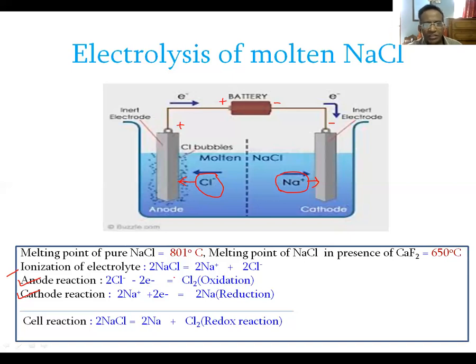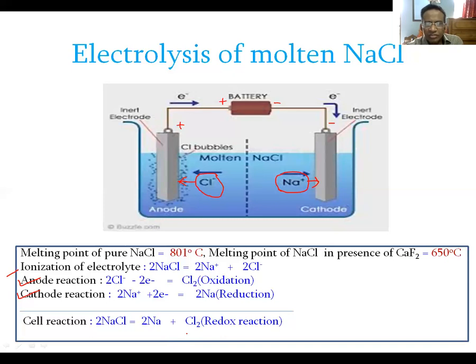In this way, sodium chloride get analyzed into its two component elements, sodium and chlorine. Look at this cell reaction, the complete reaction. Sodium chloride is decomposed or analyzed into its component elements, sodium and chlorine. And it is a redox reaction. This redox reaction is carried out by passing electricity through molten sodium chloride. So the process is an electrolysis process.